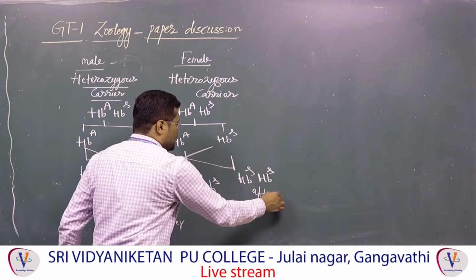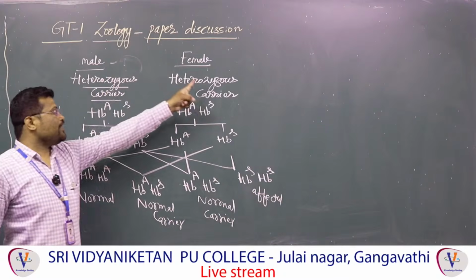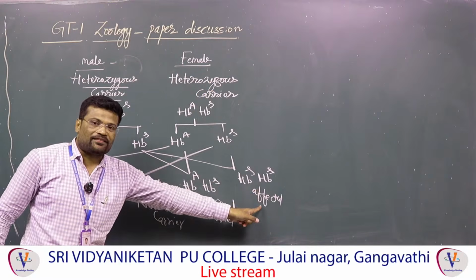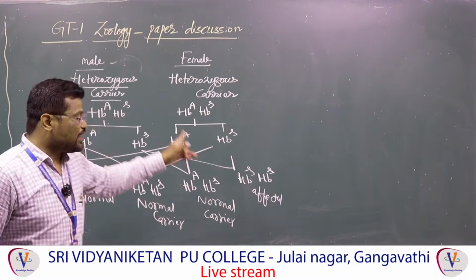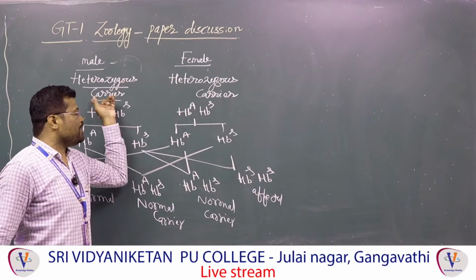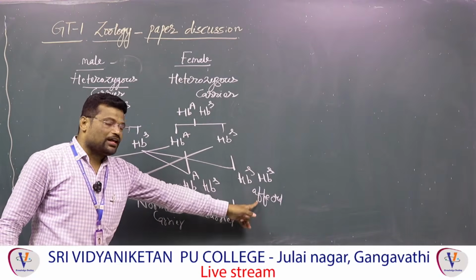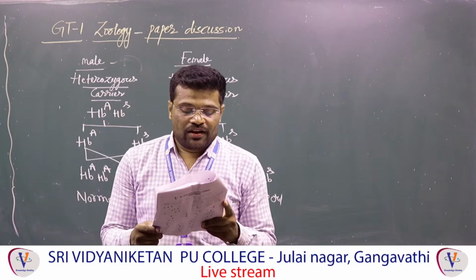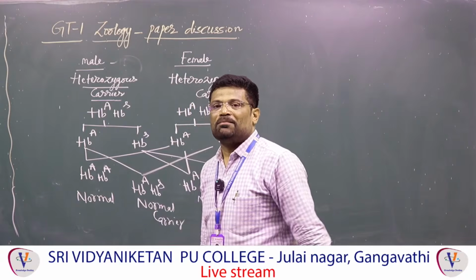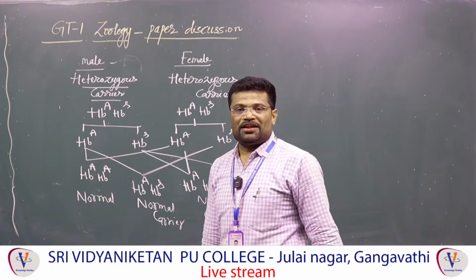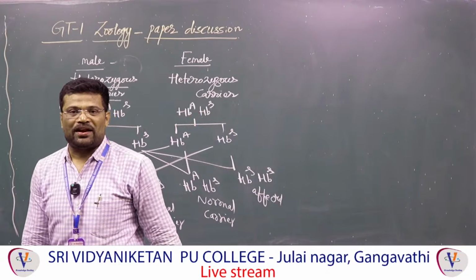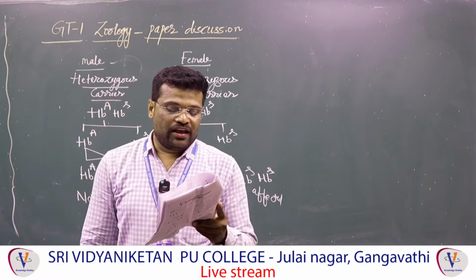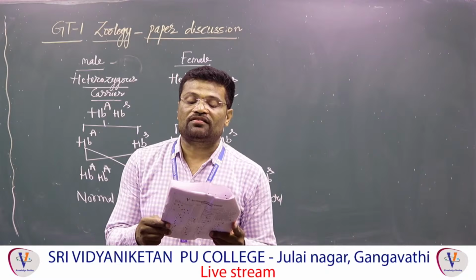HBS, HBS, affected. If both the parents are carriers, 25% of their progeny will be affected. In case of sickle cell anemia, if both the parents are carriers, 25% of their progeny will be affected. So that is why assertion is absolutely correct. Reason: Sickle cell anemia is an autosomal dominant disorder. Absolutely wrong. Sickle cell anemia is an autosomal recessive Mendelian disorder. Here assertion is true, but reason is false.